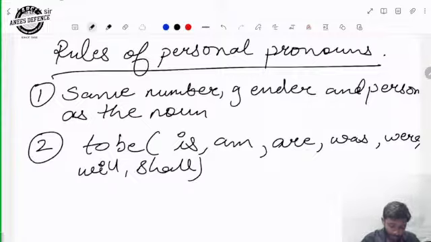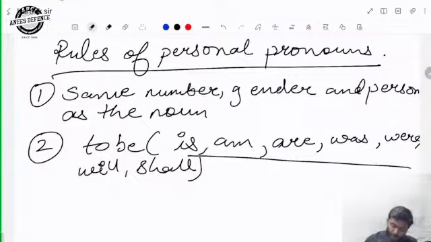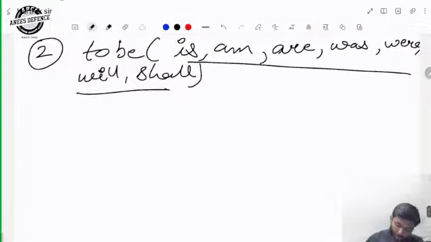The components of the verb to be, when it is expressed by a pronoun, should be in the nominative case. Okay. Whenever they are expressed with the pronoun, it should be in nominative case. I will tell you how.